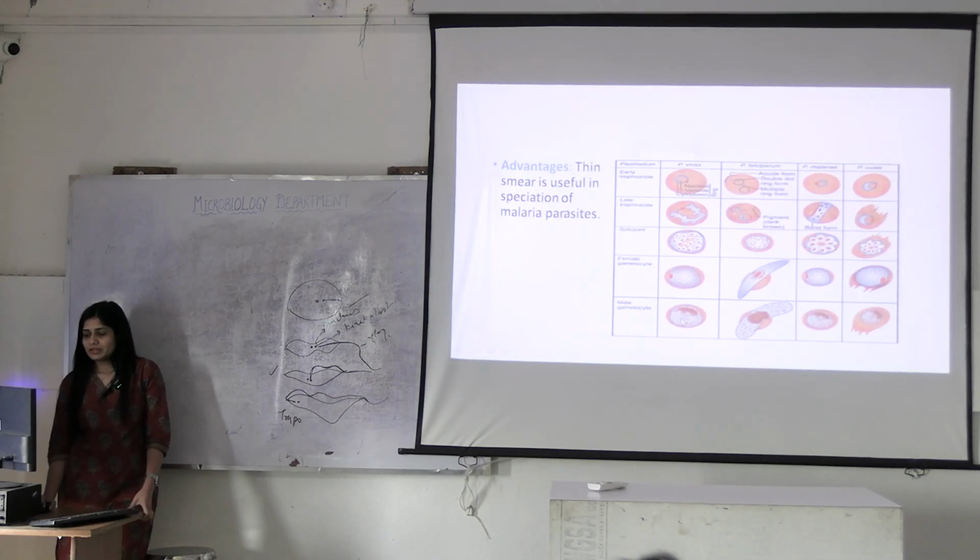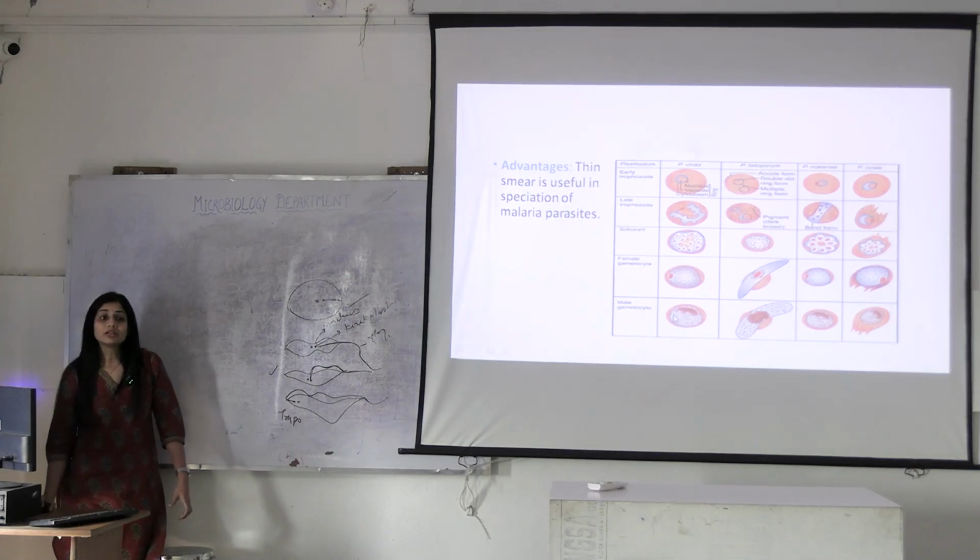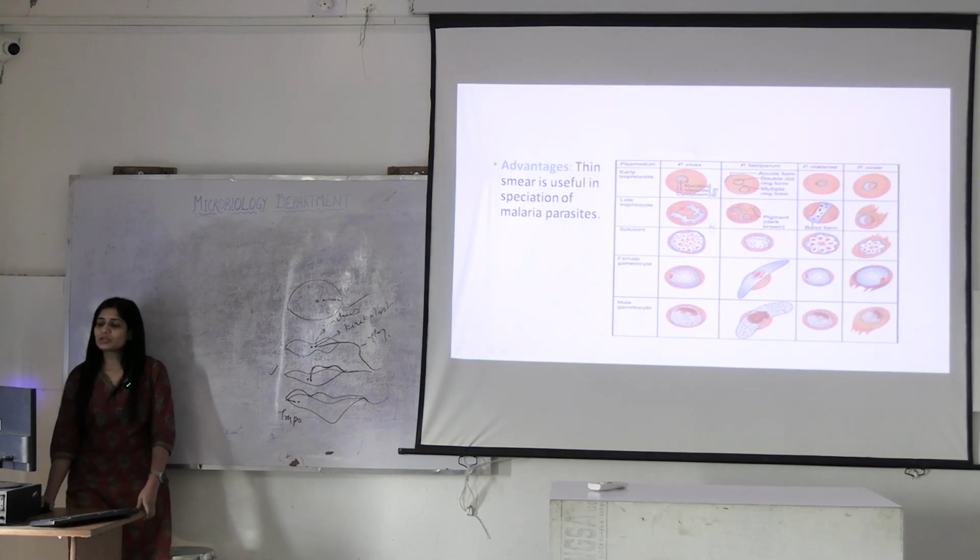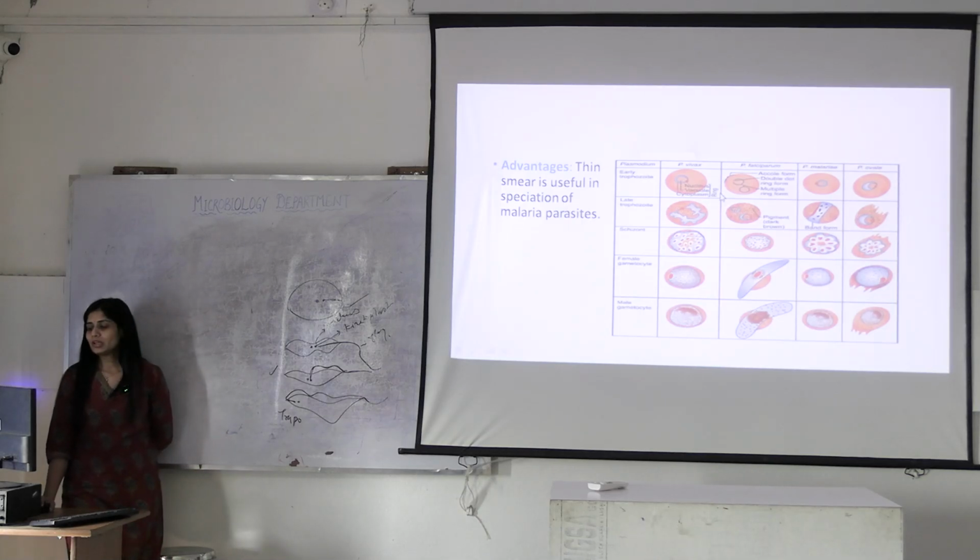What are these things? Dots. These are pigments. This Plasmodium is surviving on what? What is it consuming? It's consuming hemoglobin. So these are all digested hemoglobins, hematins and all. So what will happen? They will take up different colors. So based on the pigments also you can distinguish them.